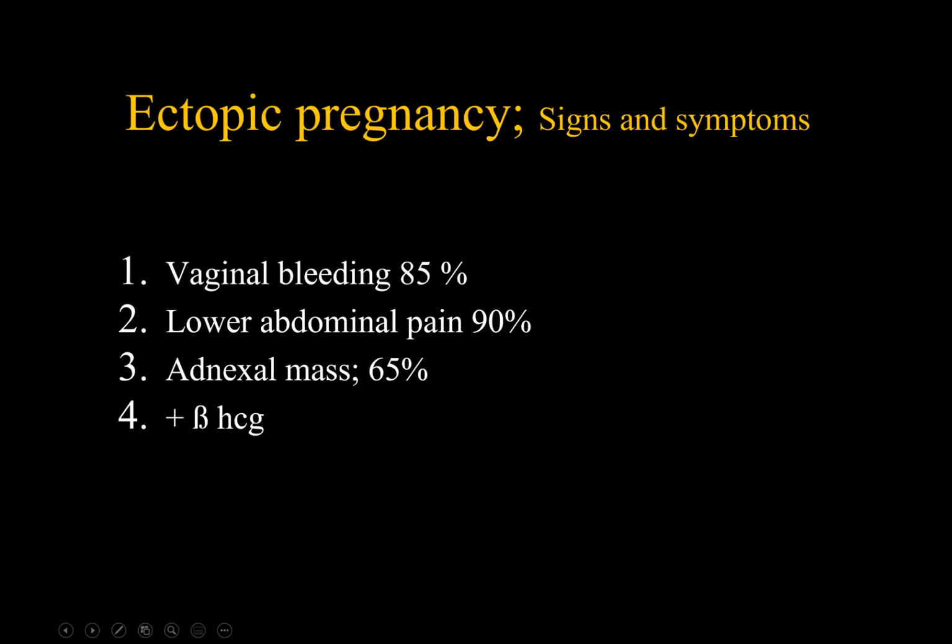Signs and symptoms of ectopic pregnancy. Vaginal bleeding is seen in 85% of patients with an ectopic pregnancy, lower abdominal pain in 90%, and adnexal mass in 65%. These symptoms are non-specific, even with a positive pregnancy test and amenorrhea.